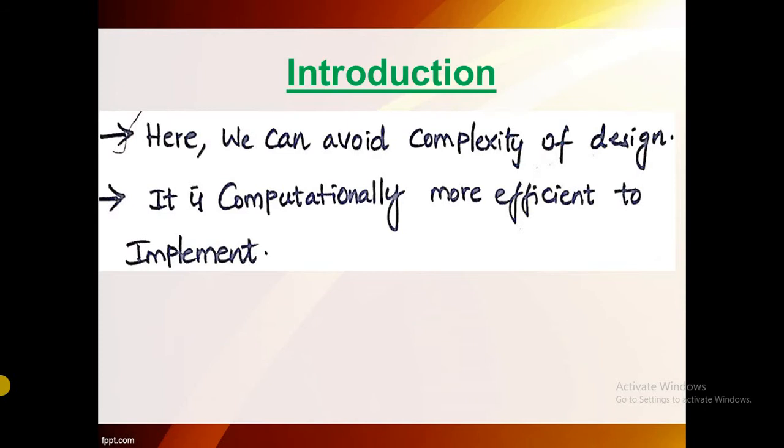That is the introduction. Why do we need multi-stage implementation of sampling rate conversion? Here we can avoid the complexity of design. It is computationally more efficient to implement the structures. It is a more efficient structure to implement. The topic name itself indicates the multi-stage implementation. In this particular topic we have multiple stages.